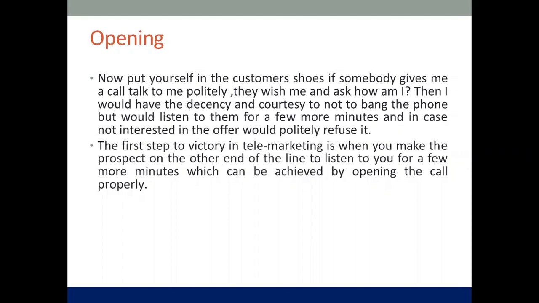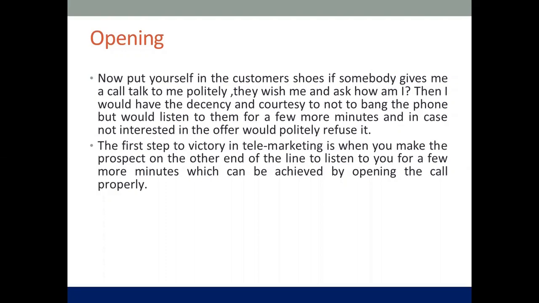A lot of times they disconnect, but if you're speaking softly and following the process, they will not bang the phone, and will continue with the call for some time. So this is the first step for your victory in telemarketing: getting their permission to talk, and they will continue without disconnecting the line.